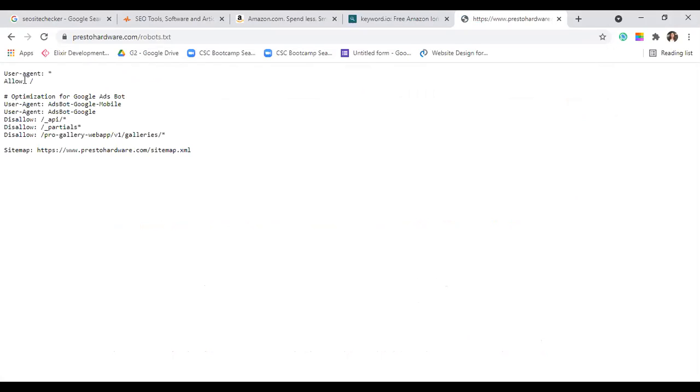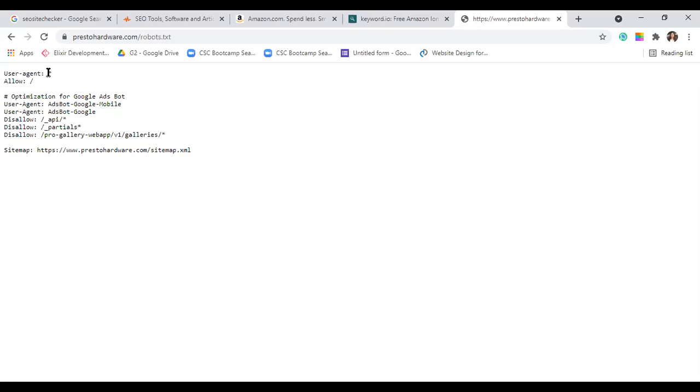Now, what does this code mean? First of all, after user agent, it says star. Star means that your txt file is for all search engines. It's not only for Google, it's also for Bing, it's also for Yahoo. Every search engine there is, that is the meaning of the star there. Just an insight of what the code actually means.